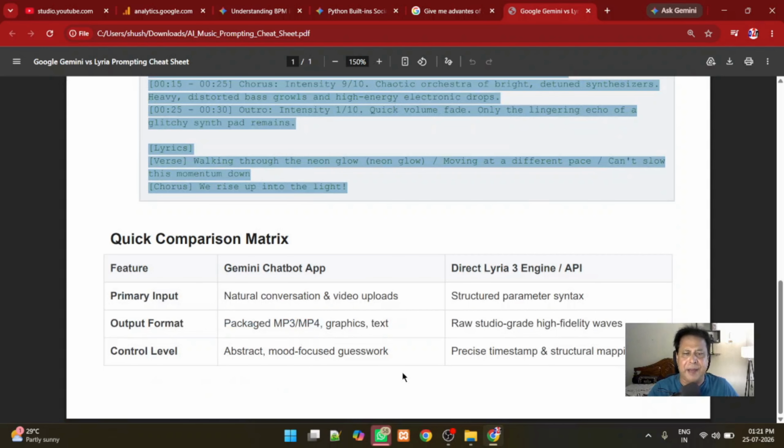Here is a quick comparison between these two, how you will give it. So basically Gemini analyzes or understands our requirement in a plain English type situation and gets it translated to the language in which Leria can generate the music for us.